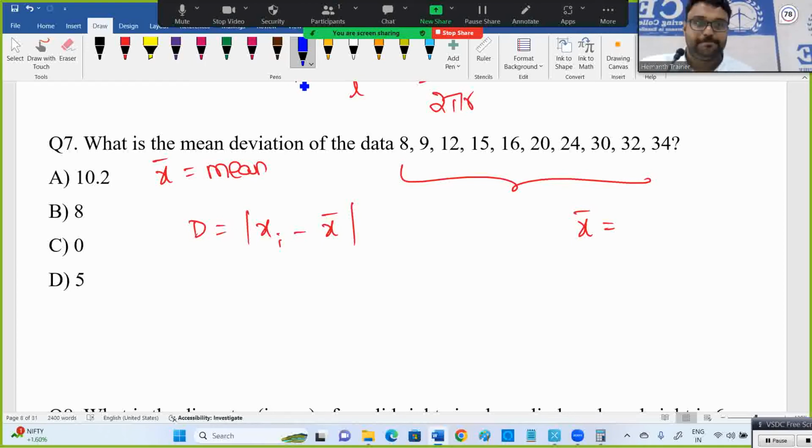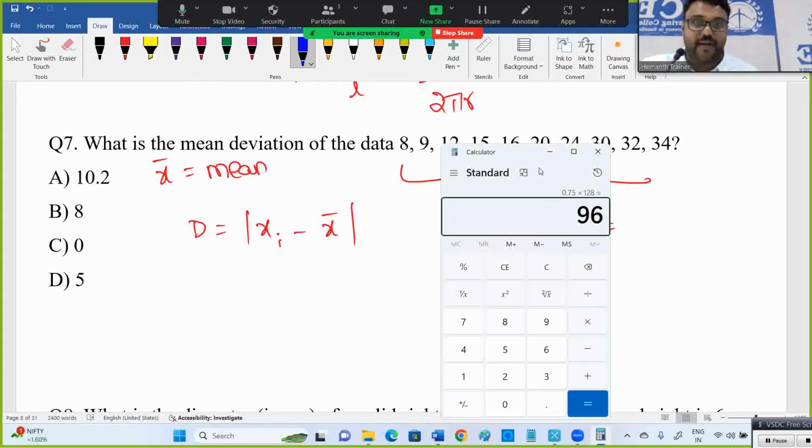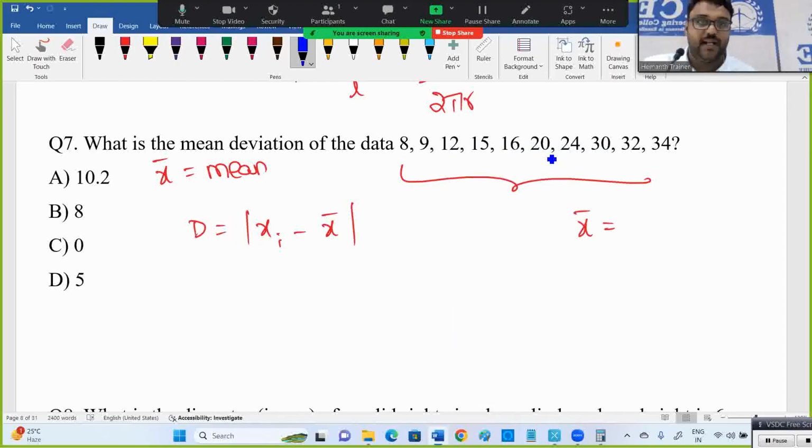Now here, what is the mean? Calculator is allowed. I can give a lot of tricks to do that, but since the calculator is allowed, use it, because timing is also important for us. So the total of the values is 200, right? Divided by 10, the mean is 20.